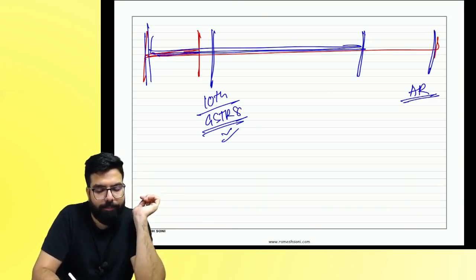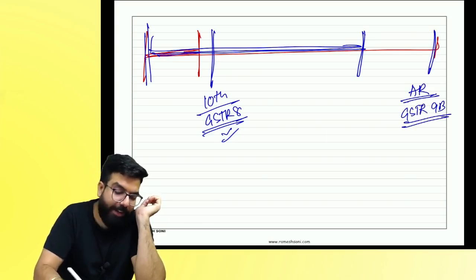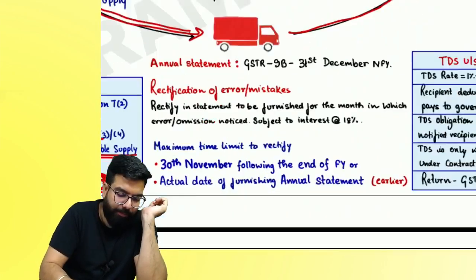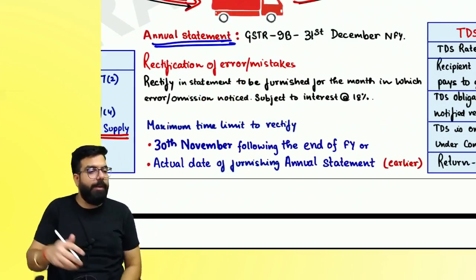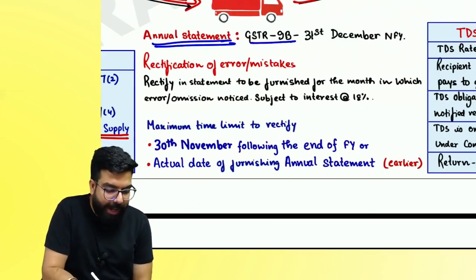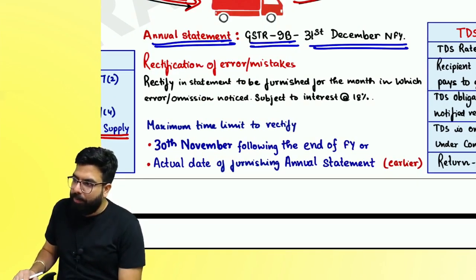What is the name? GSTR-9B. By what date? 31st of December.